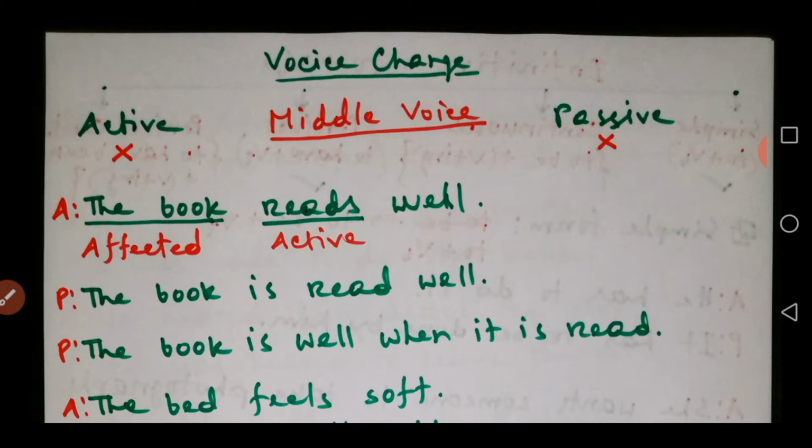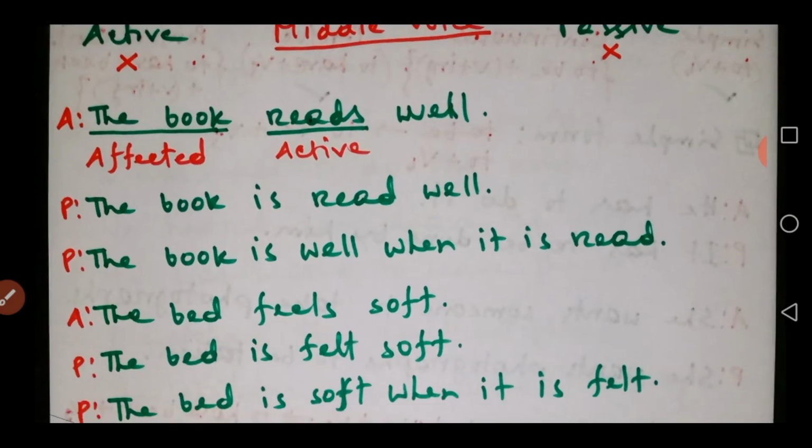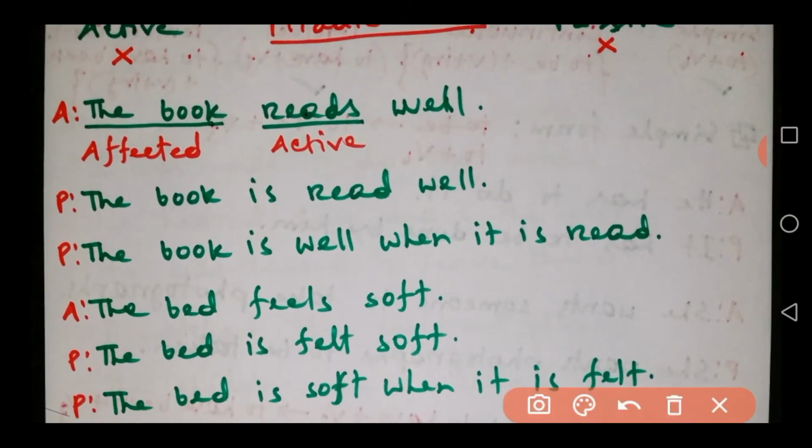The name itself gives you the idea, because it is called middle voice. We know there is active voice and passive voice. So the middle voice is a kind of voice which is neither active nor passive. So see an example. The first example, look at the example: the book reads well.